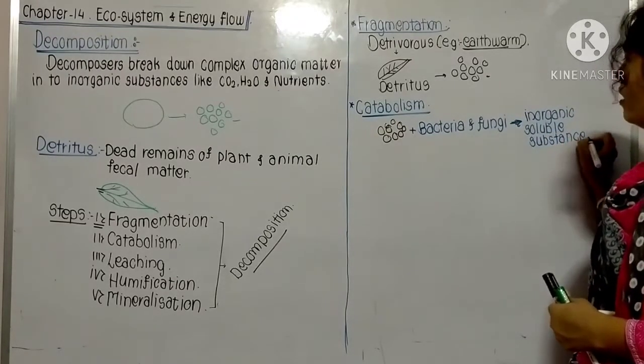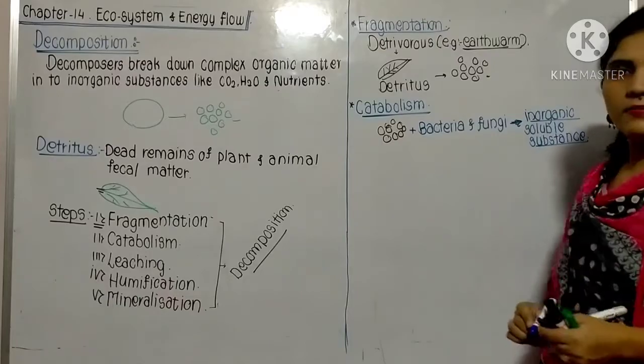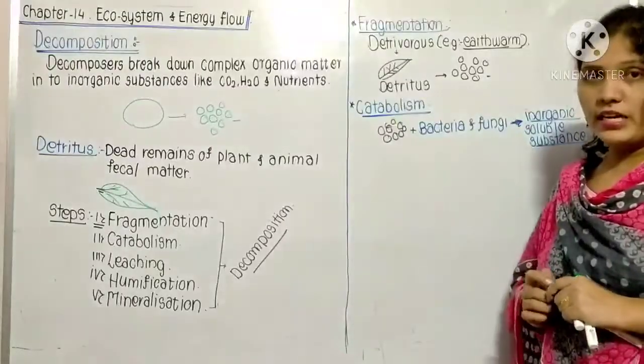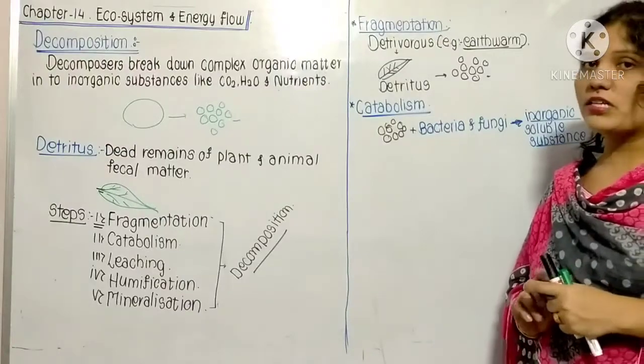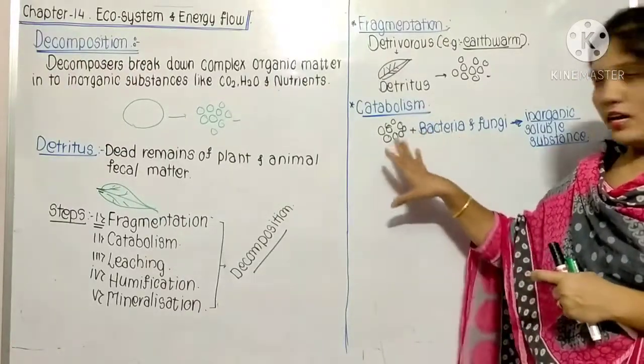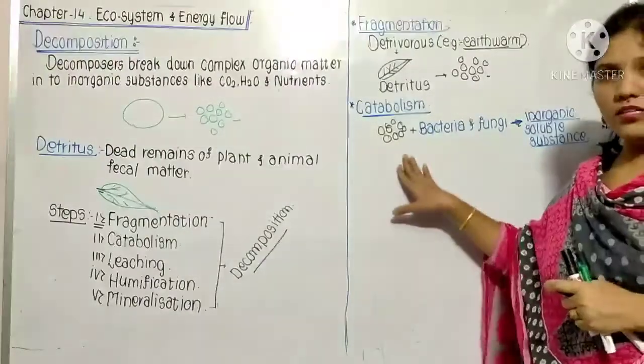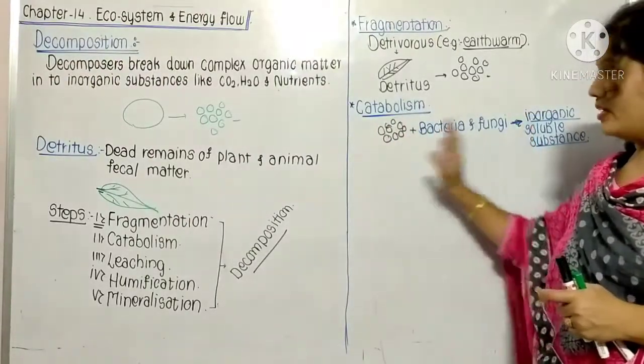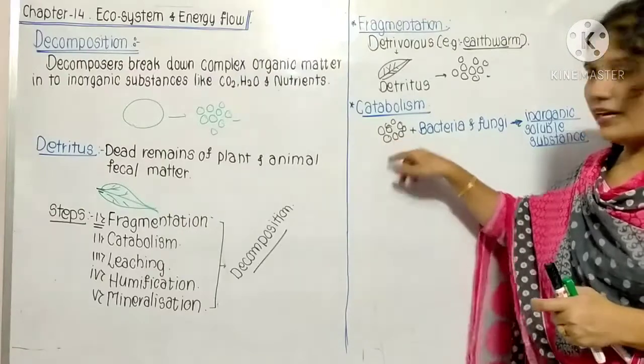They are converting into inorganic soluble substances. So that is the catabolism. We have already studied catabolism and anabolism in one of our chapters. Here also it is the same thing. Catabolism means that complex substances are converted into simple substances. That is the catabolism. Here the detritus is there.